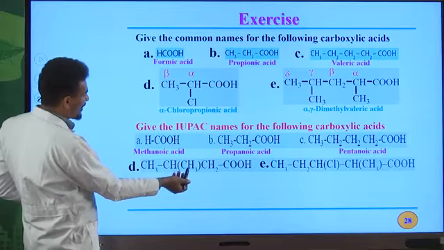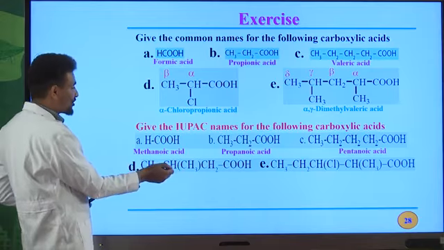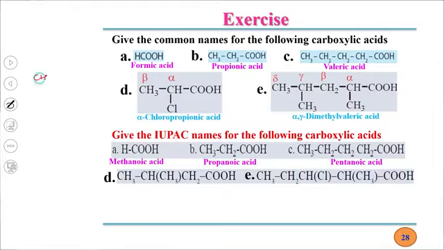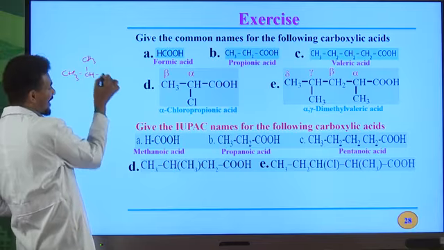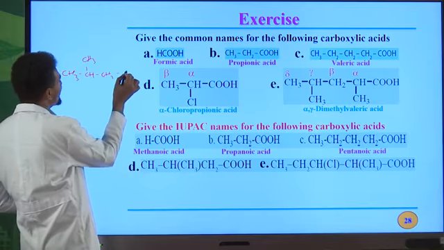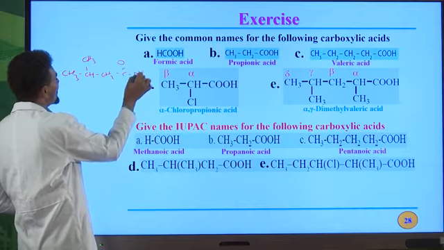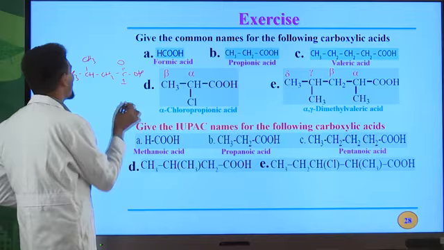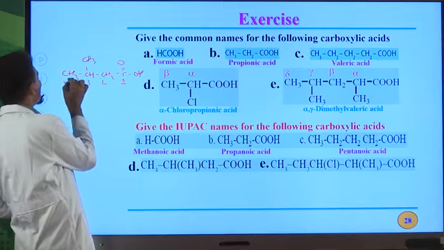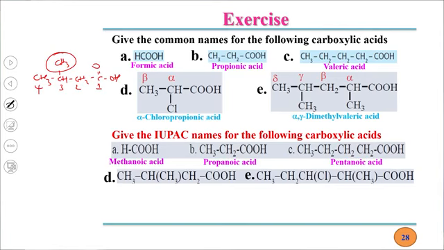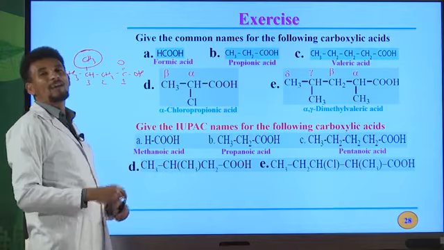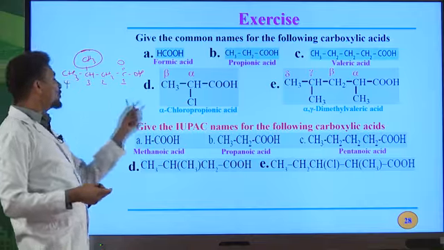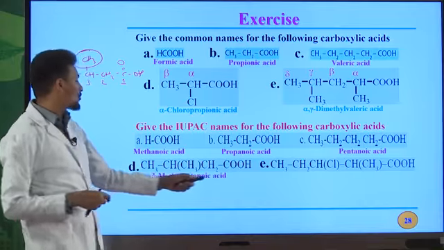So we have a methyl group on the third position. The structure for this compound is CH3, then CH. On CH we have CH3, then CH2, then C double bond O, OH. This must be carbon number 1 all the time. Then this is 2, this is 3, and this one is 4. We have a methyl group on the third position. Therefore, 3-methyl; an alkane that contains 4 carbon atoms is butane. The E of an alkane must be replaced by oic acid. So 3-methyl butanoic acid is the IUPAC name for this compound.